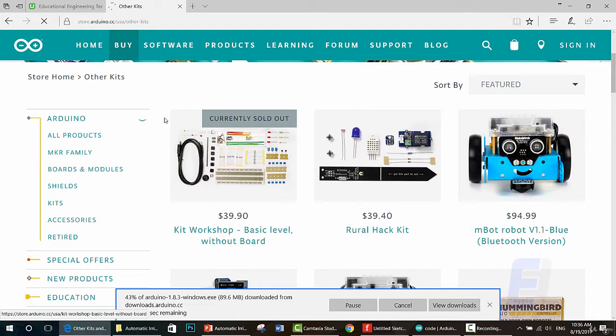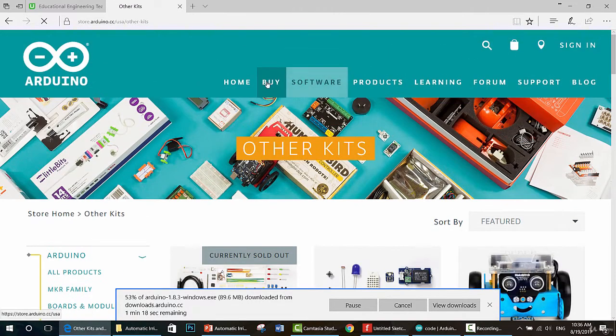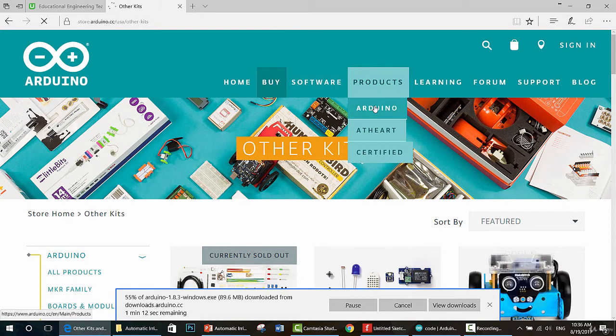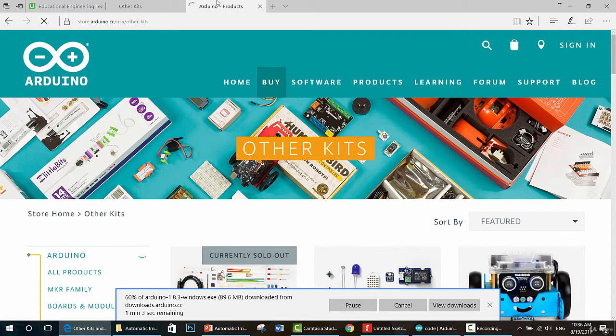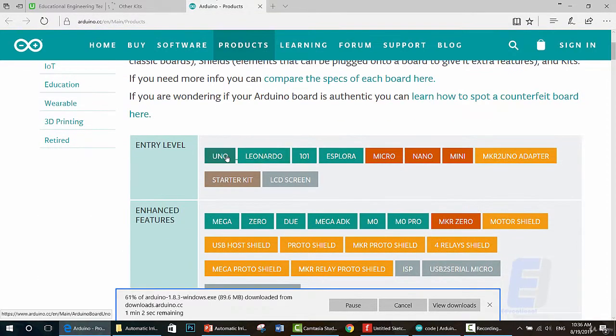This is the official place to buy Arduino boards. You need to make sure that you are not buying from places that offer fake Arduino boards or Arduino boards that are not manufactured by the original Arduino company. You can also check their learning section for tutorials, reference, and new things to learn.